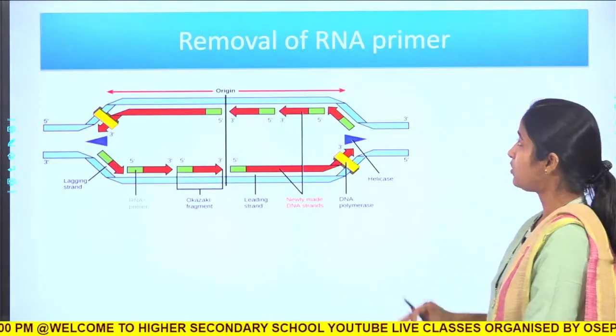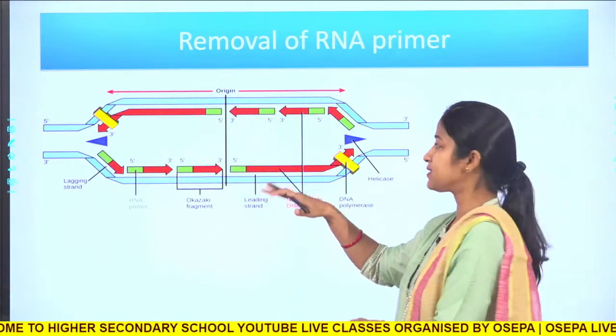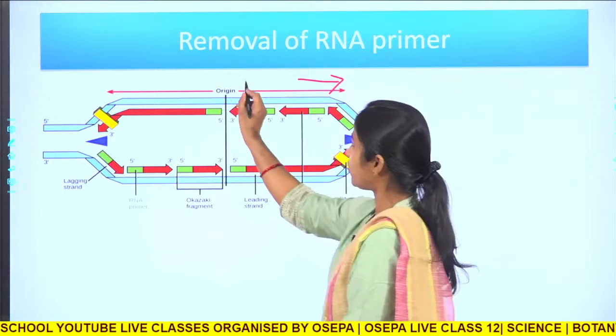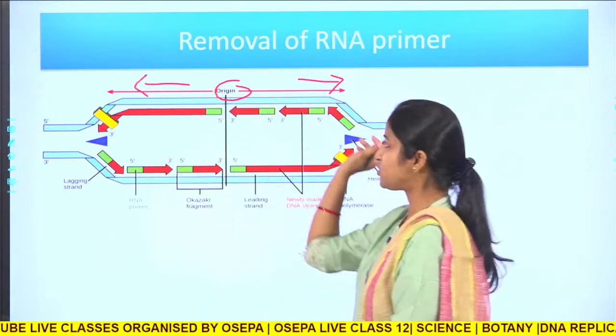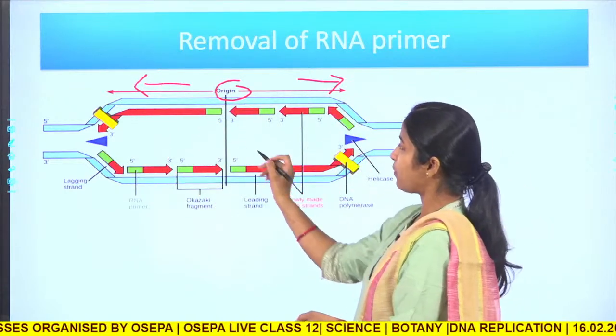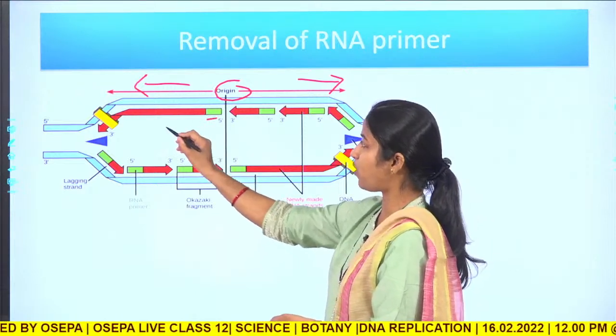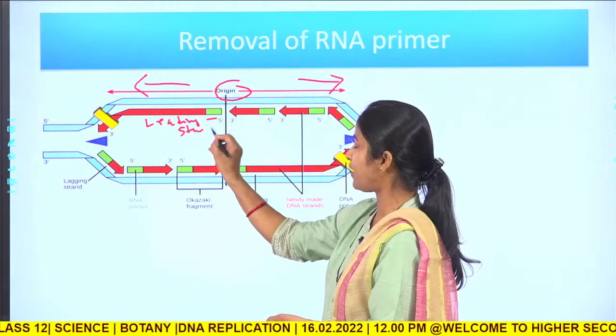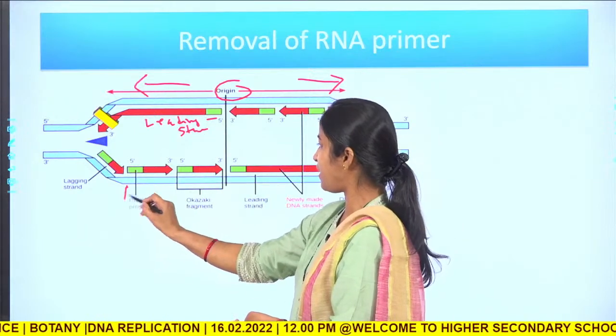Then what happens towards the last? This is the origin of replication, and this is bidirectional DNA replication. A single primer is formed in the leading strand, and in the lagging strand many RNA primers are formed.